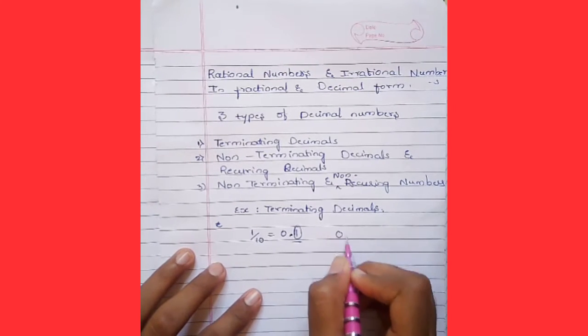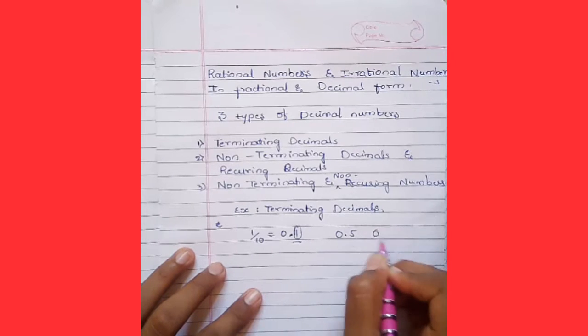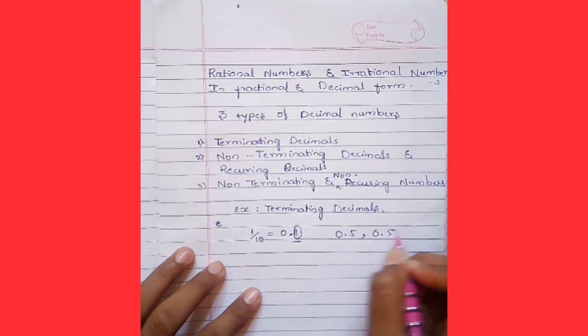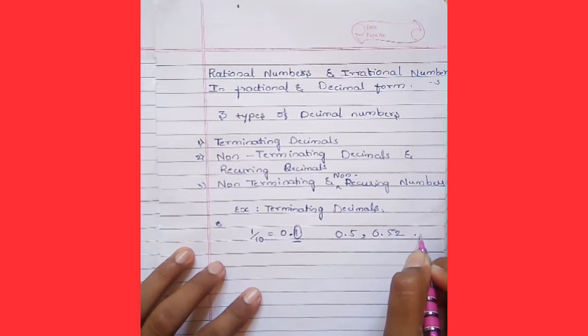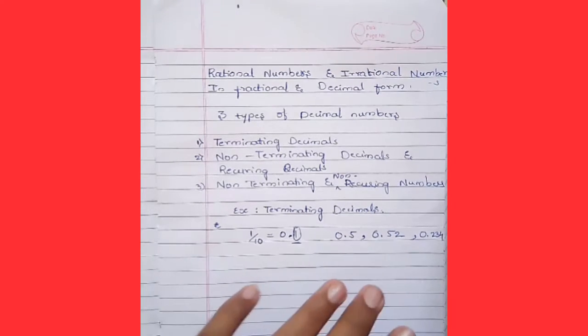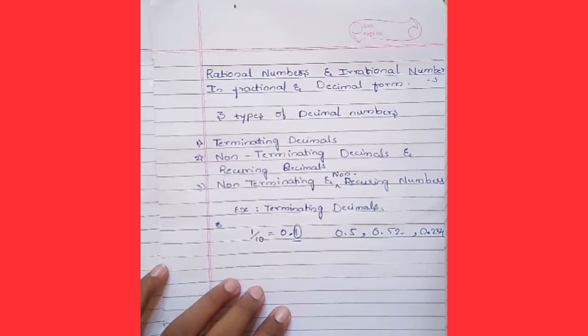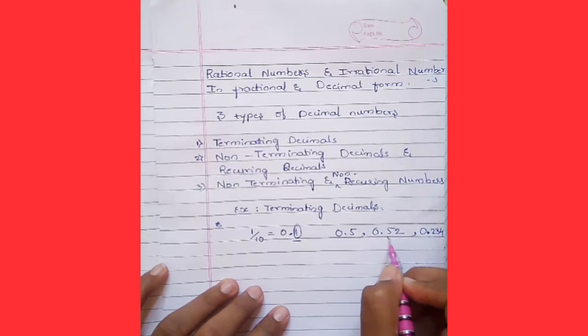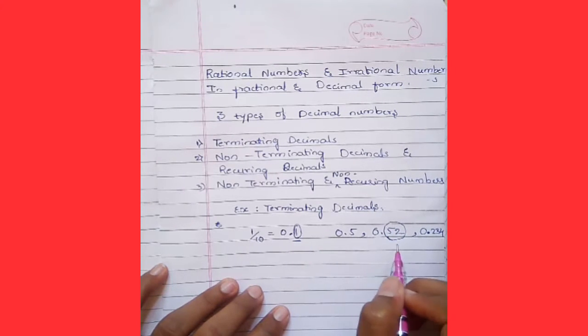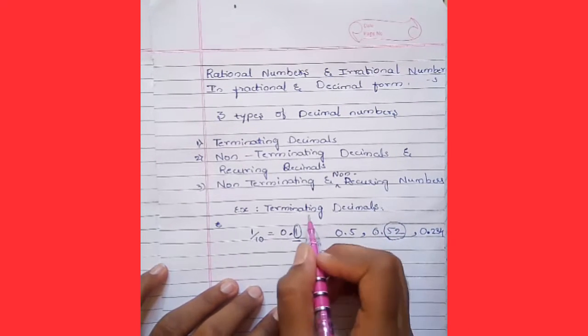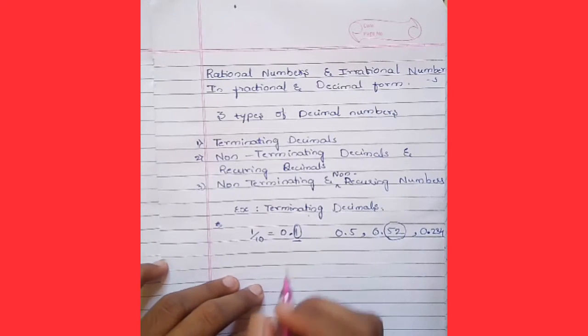And 0.5, 0.52, or 0.234, these are the finite numbers after the decimal point. So if there are finite numbers after the decimal point, we call it terminating decimals.